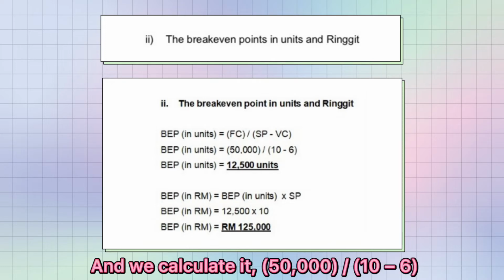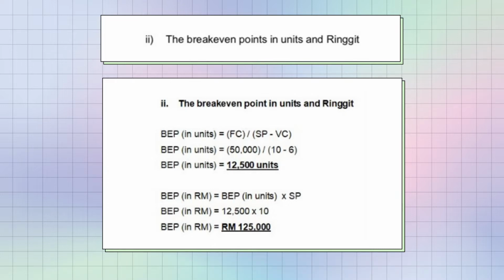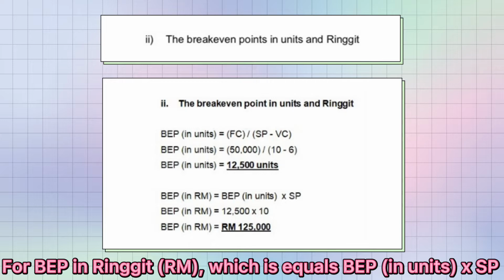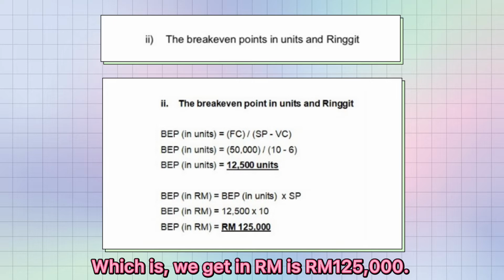We calculate 50,000 divided by 10 minus 6, and we get BEP in units is 12,500 units. For BEP in RM, it equals BEP in units times selling price. We put in the values: 12,500 times 10, and we get 125,000 ringgit.